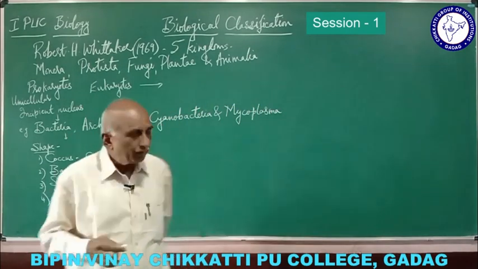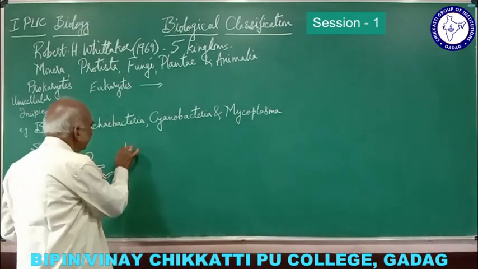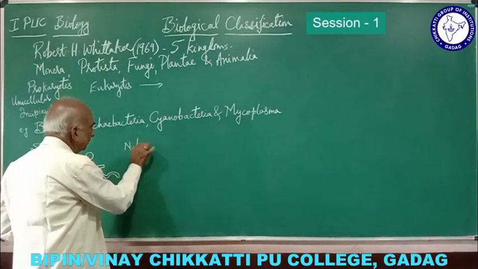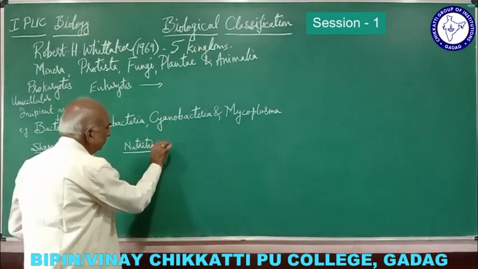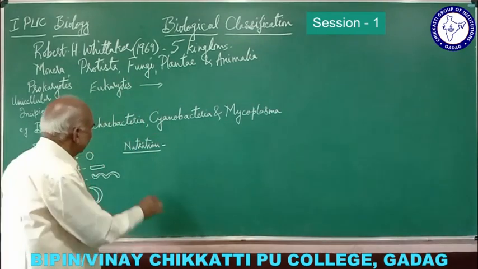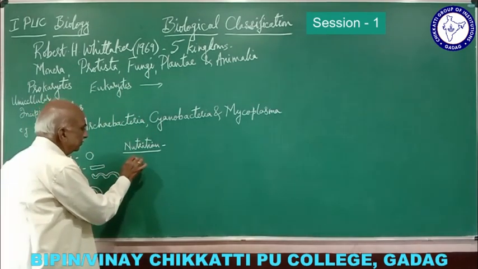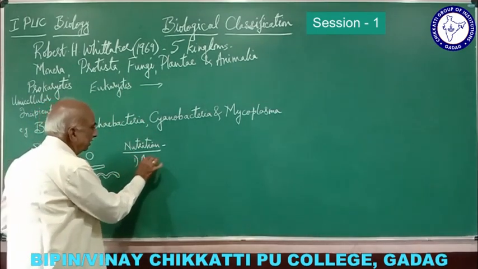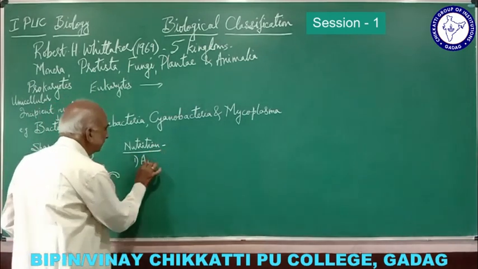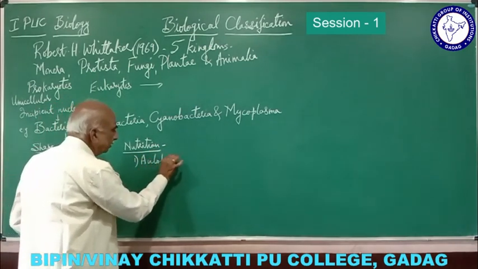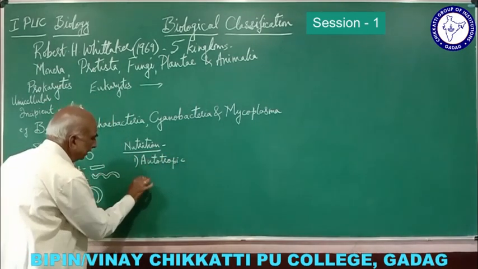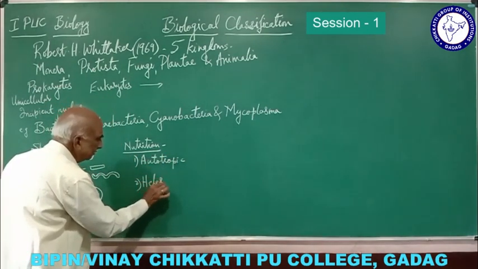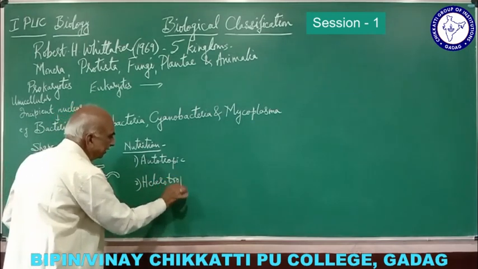Now there is one more classification of bacteria based on nutrition. Again there are two types of bacteria: autotrophic bacteria and heterotrophic bacteria.